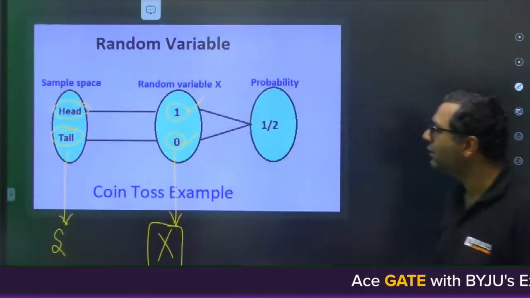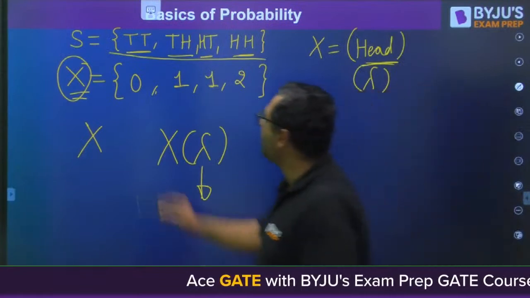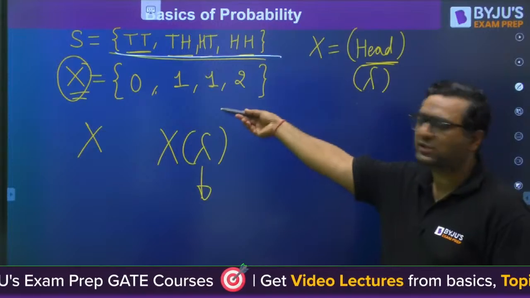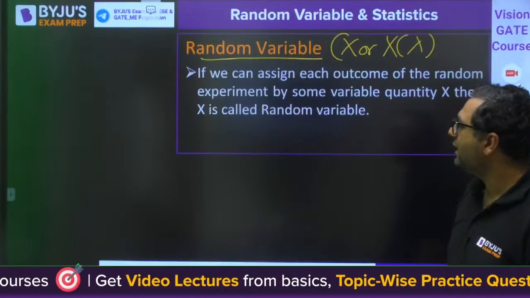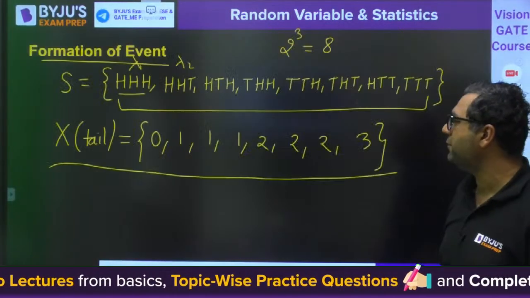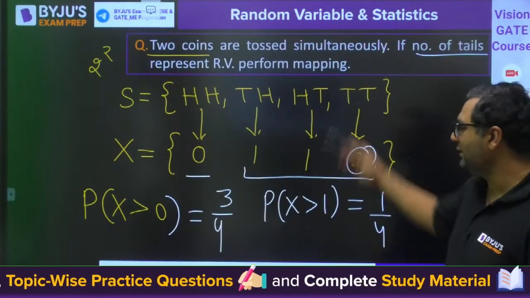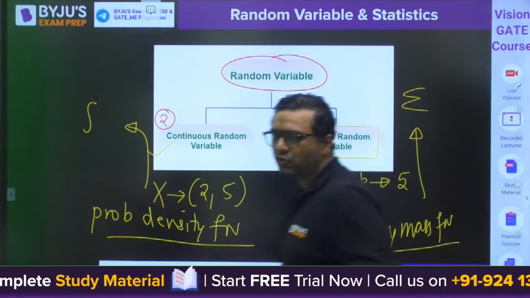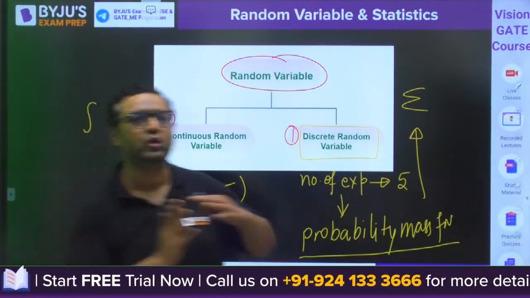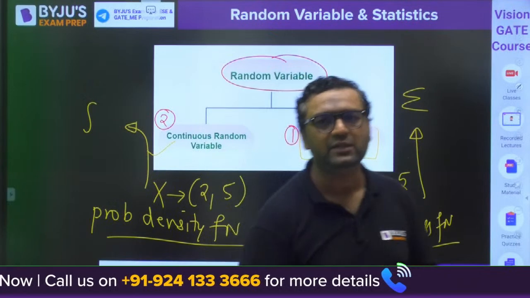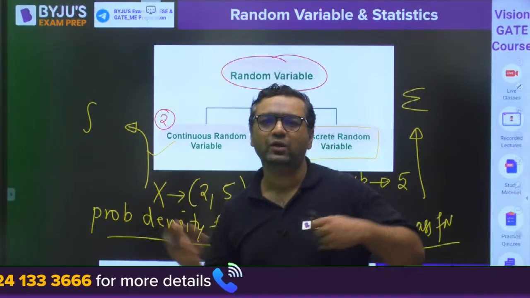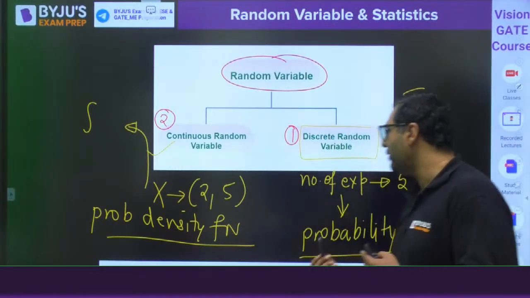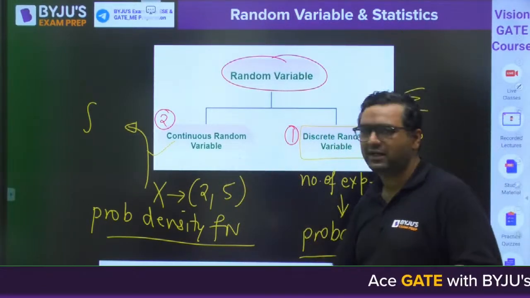Then you can see the examples. Sample space for tossing a coin 2 times was this. X was the number of heads or number of tails. Then I told you it is denoted by X or X lambda. Then I told you these mappings questions. And then I told you there are 2 types of random variable: one is discrete, other is continuous. Discrete are those which generally give values like 1, 2, 3, 4, 5, 6, these types of finite values. And for range values, we use the continuous random variable.